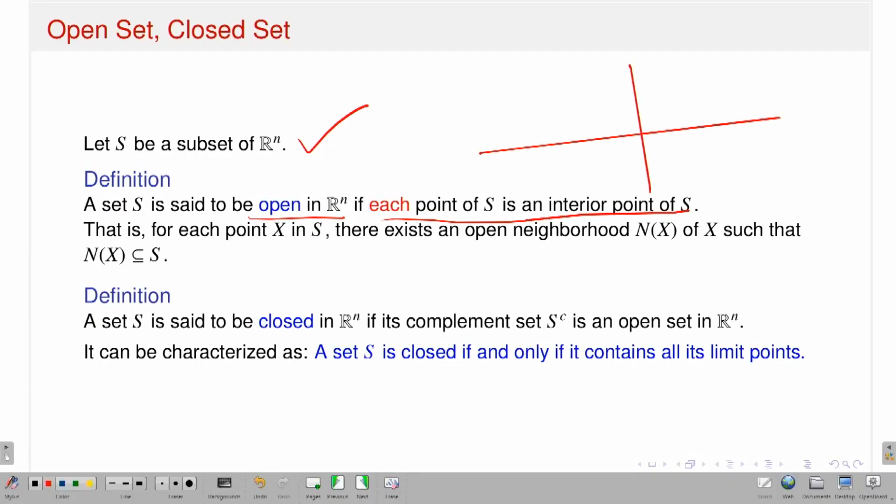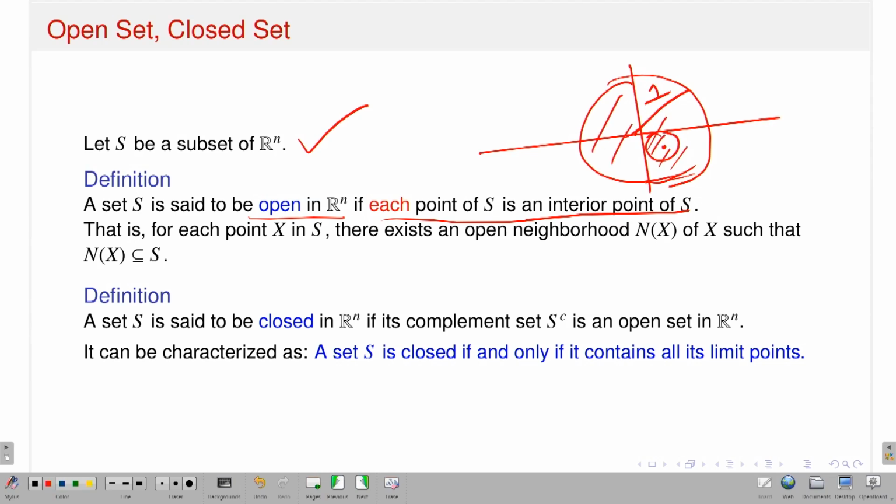For example, let's draw some set in R2 and take a ball of center 0 and radius, say, 1. This is an open set. Why? I am bad at drawing. If I take any point here, I am to show that it is an interior point, and it is indeed the case, because I can always find a small open ball which is fully contained in that set.